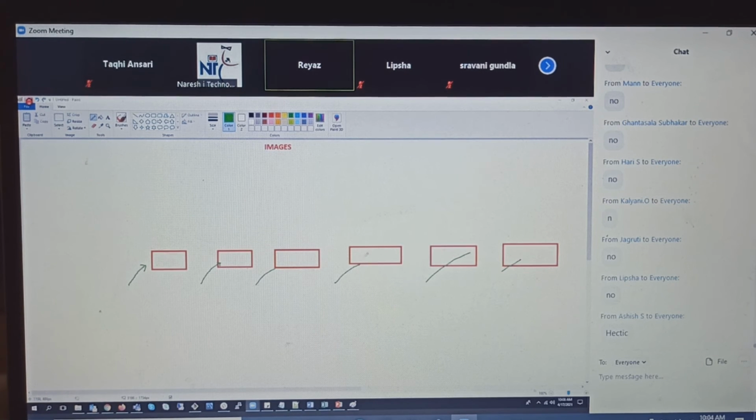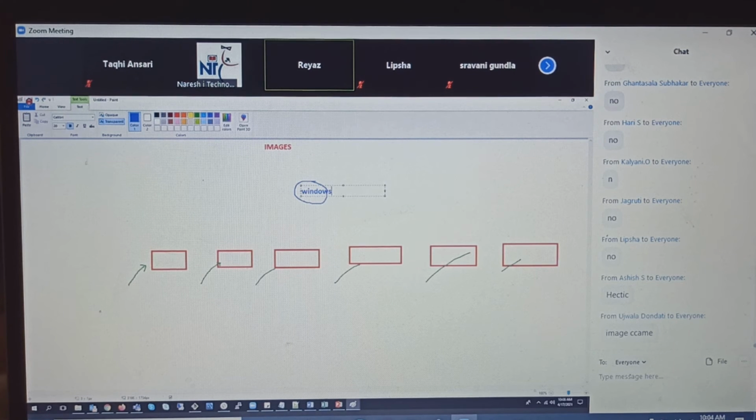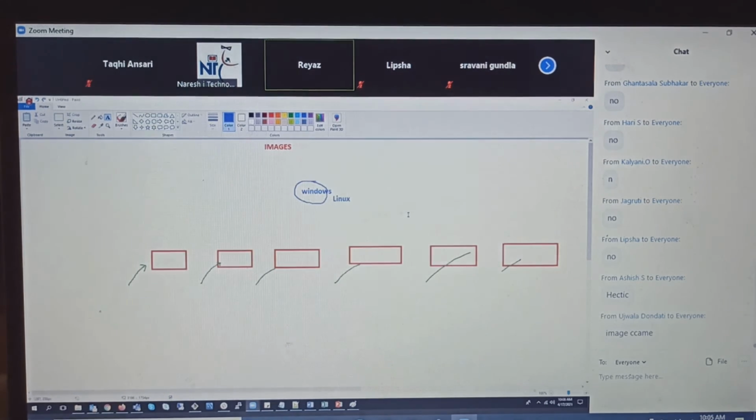So instead of that, how would it be if I create an image of my operating system? That can be a Windows image, that can be a Linux image. Guys, how many types of operating systems are there? Two only, no? Windows and Linux.